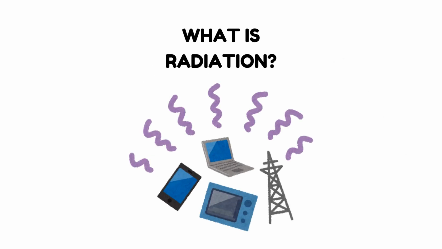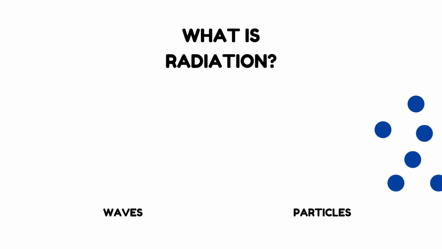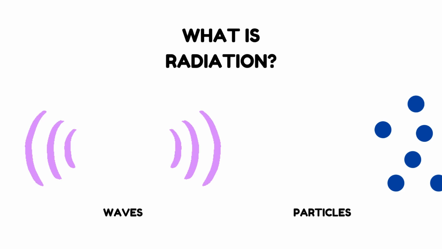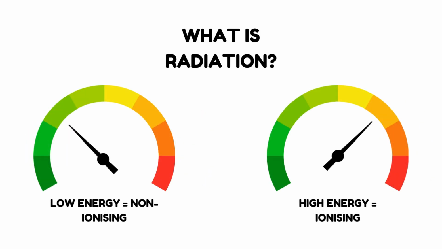Radiation is everywhere and every day. It comes from the sun, your devices, bananas, and even the ground. Radiation can occur as waves or as a stream of particles. Radiation can be of high energy or low energy. High energy radiation is ionizing, which can hurt you. Low energy radiation is non-ionizing and it cannot really hurt you. An example of low energy can be microwaves, and high energy could be gamma rays.